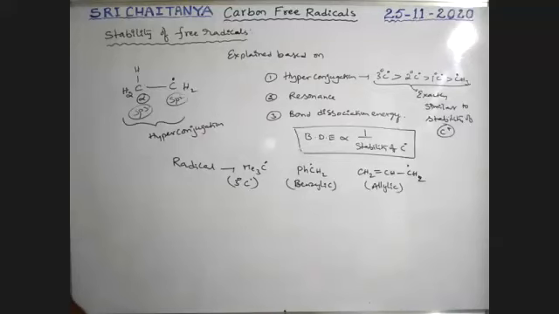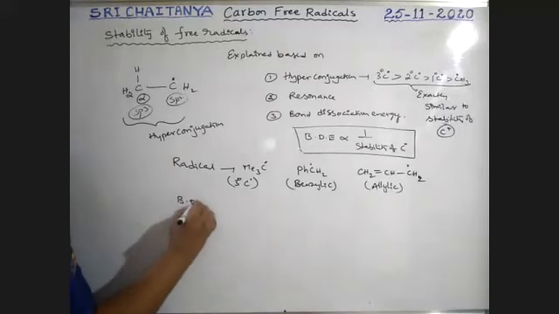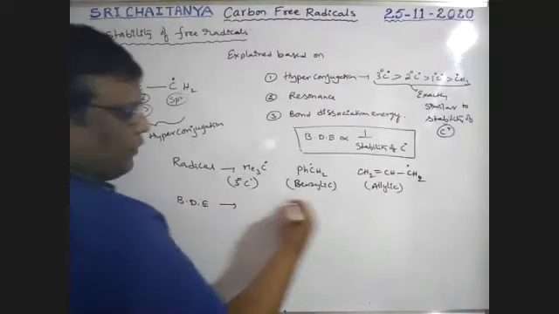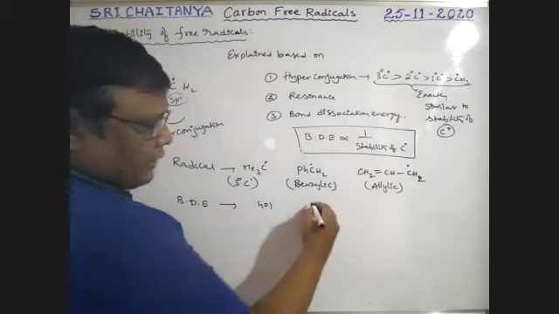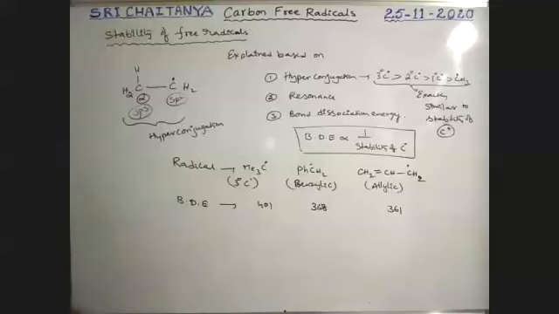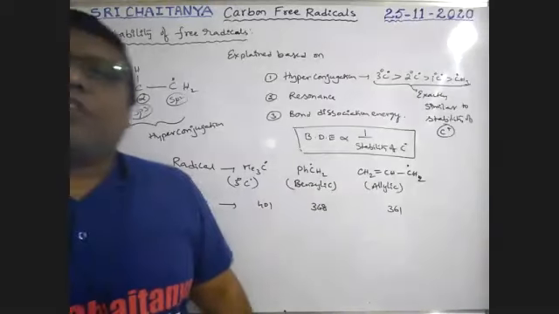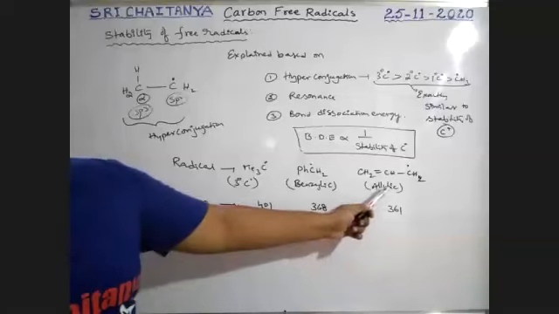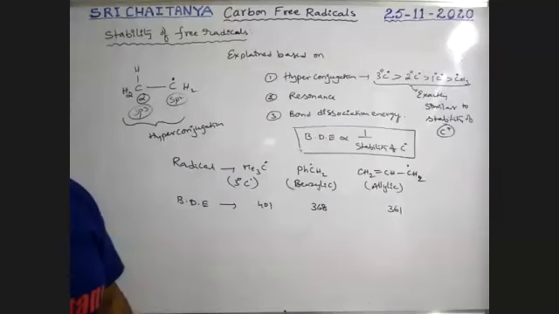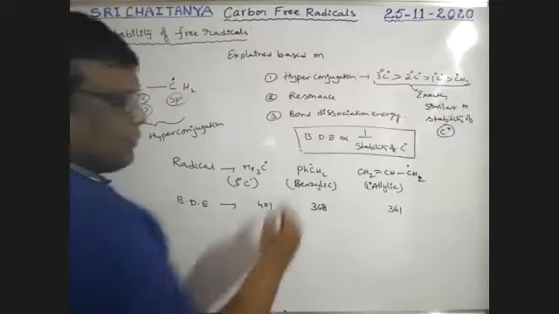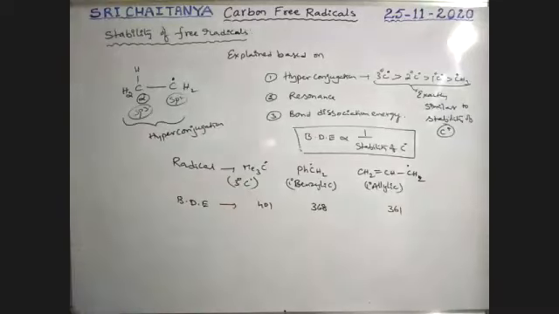Among these three, the bond dissociation energies for the formation of these free radicals are 401 kilojoules, 368 kilojoules, and 361 kilojoules. Now tell me, boys, which free radical is more stable? 1, 2, 3. Less is the bond dissociation energy, more is the stability. So the allylic carbon free radical is more stable. It is a primary allylic, it is a primary benzylic, it is a tertiary methyl carbon.